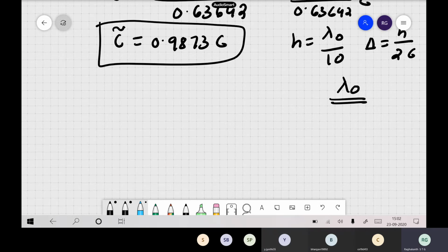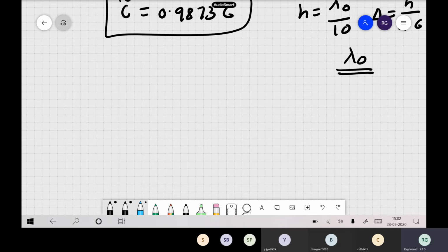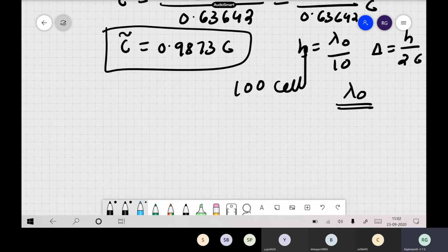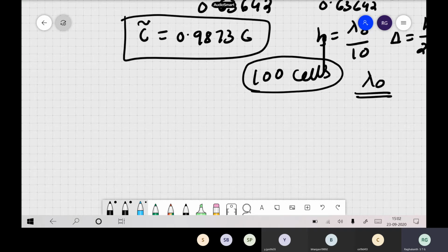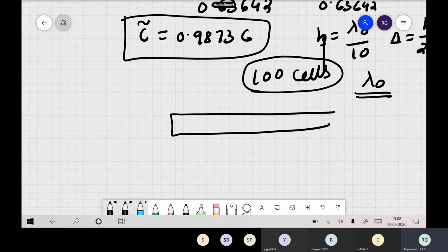In reality, suppose the wave has to pass 100 cells. Analytically, to reach 100 cells it takes time based on c itself, that is the velocity of the wave. But in your finite difference scheme, see, for example you have 100 cells like this: 1, 2, 3, 4.